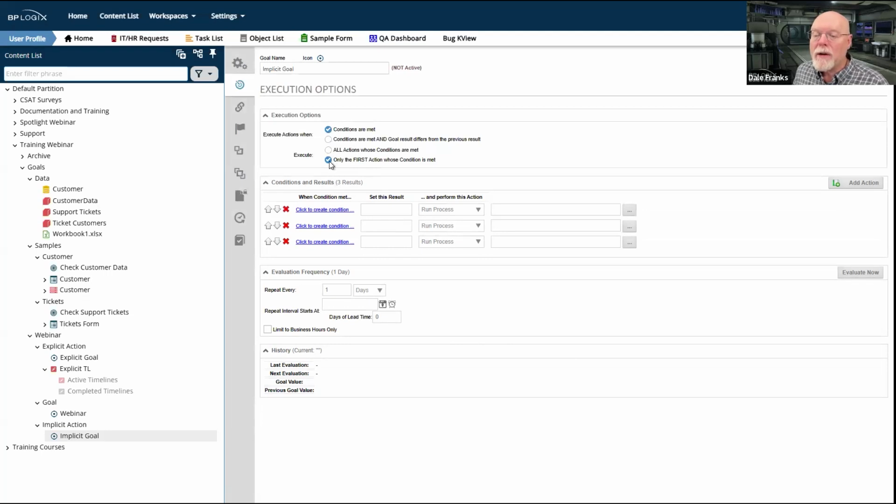So I want to return only the first action whose condition is met. And I don't care if the goal result differs from the previous result. We're just going to do an evaluation, and every evaluation, we're going to return a status.